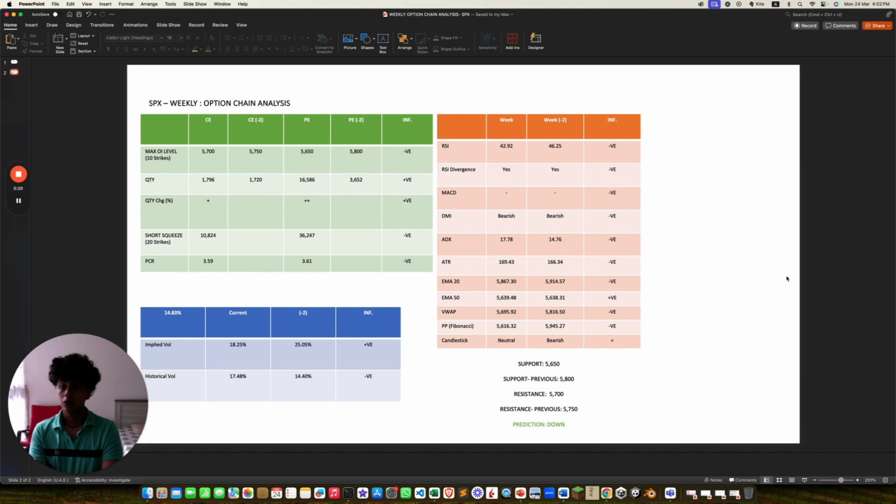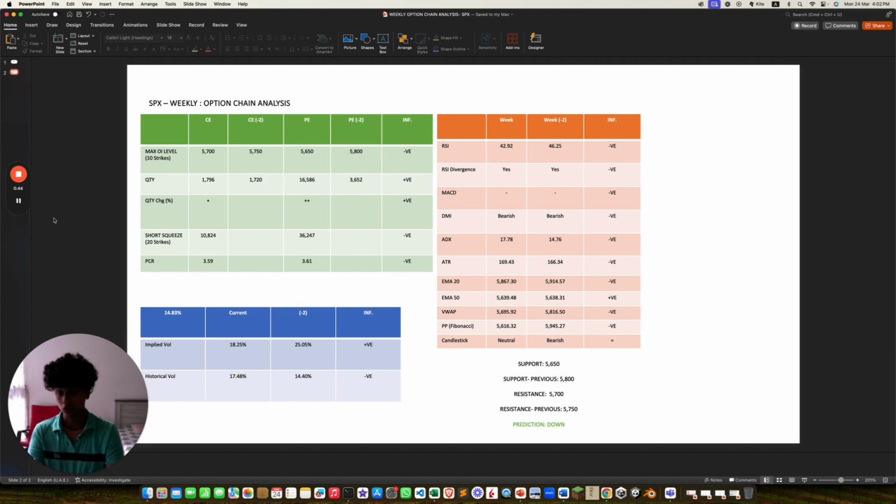The max OI level is lower for both, that's negative, CE and PE. Quantity is higher for PE, that's positive. Quantity change is higher for CE, but it's higher for CE and PE, but it's much higher for PE, that's positive. Short squeeze is higher for PE, that's negative. PCR is extremely overbought, that's negative.